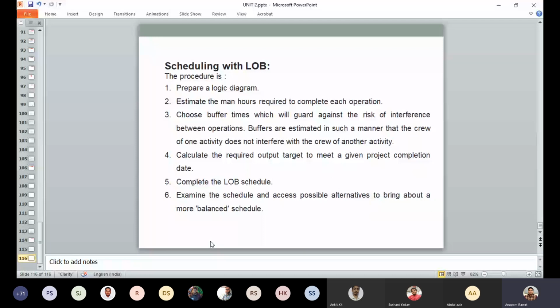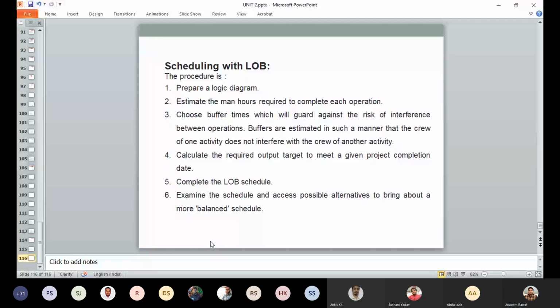We complete the line of balance schedule, and we examine that schedule and assess the possible alternatives available to balance it. The main advantage of the line of balance method is that it provides a very detailed picture of any project of repetitive nature, and reduces the amount of network planning, because one network is used for each type of unit. It provides a simple and effective tool for programming and ordering the delivery of materials. By monitoring progress, early corrective actions can be taken.